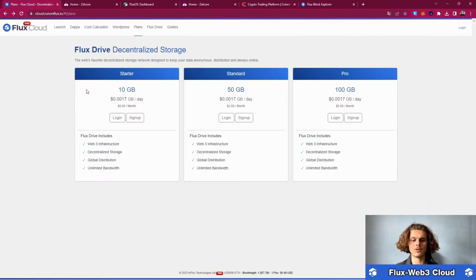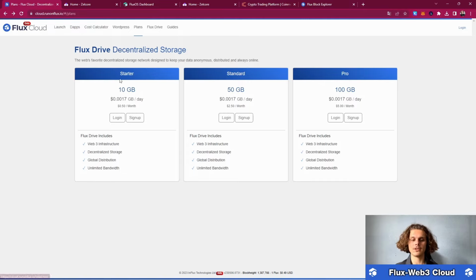So let's hop back to the Flux Cloud website, and now you can choose your pack, whatever you want to use. As said, I'm gonna help you guys out with the starter pack, so hit me up on Twitter, send me your Flux address, and I'll help you out to set yourself up the Flux Drive, and you can try it out, and then if you like it, buy yourself some Flux and continue using it.